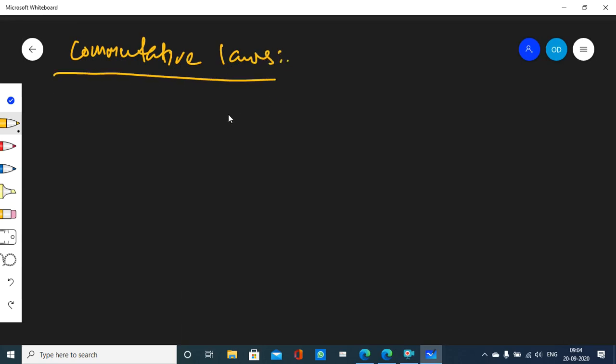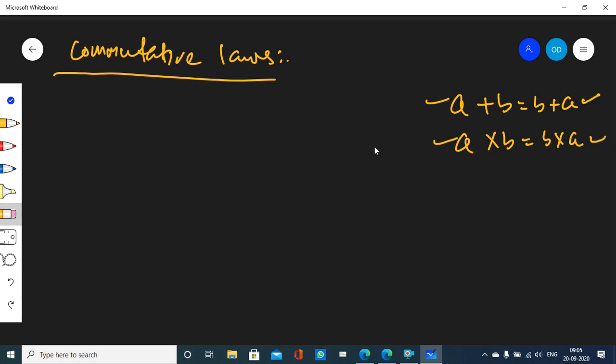Okay, so in high school you have already learned about commutative laws of addition and multiplication, right? You know that if a, b are two real numbers, then a plus b is equal to b plus a. If a and b are two real numbers, then a into b is equal to b into a, right? You know about this. So this was called what? Commutative law over addition. This is called a commutative law over multiplication.